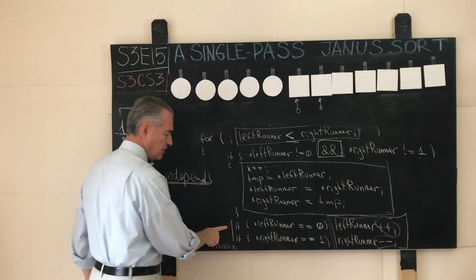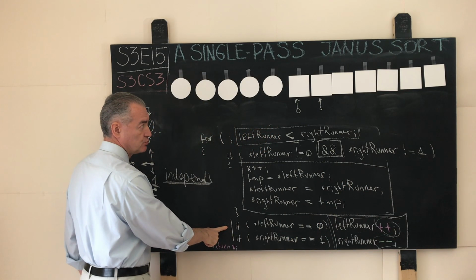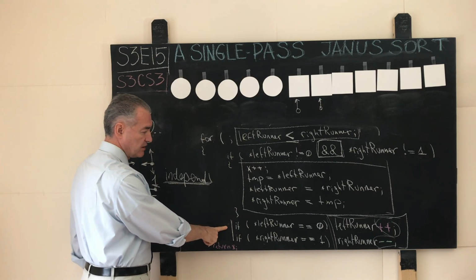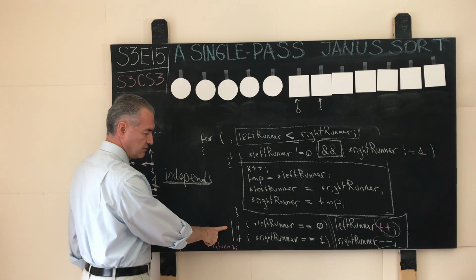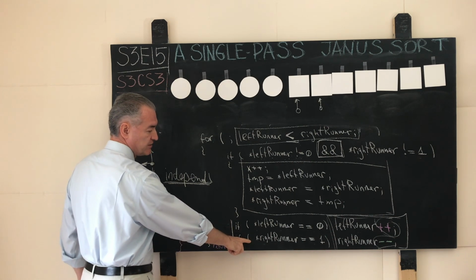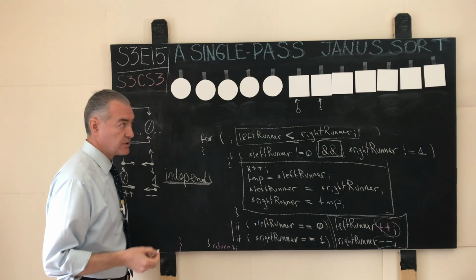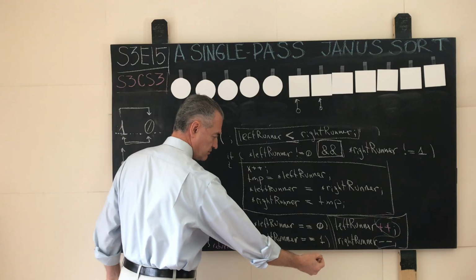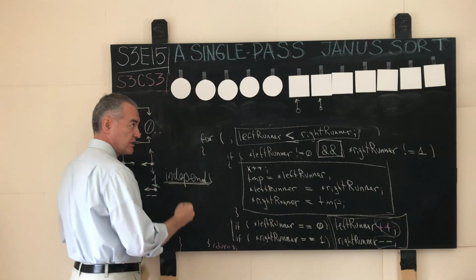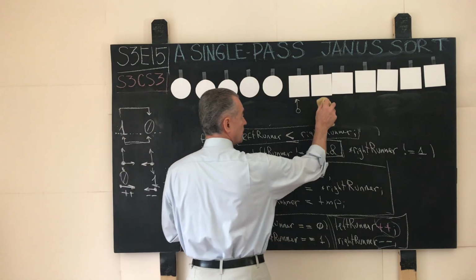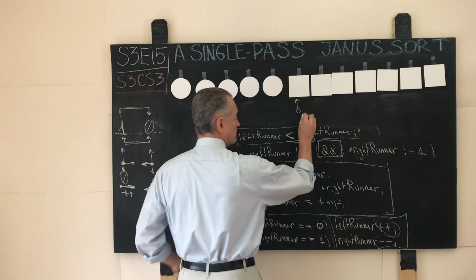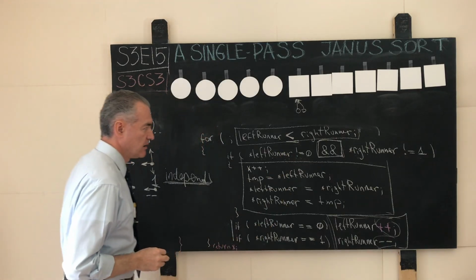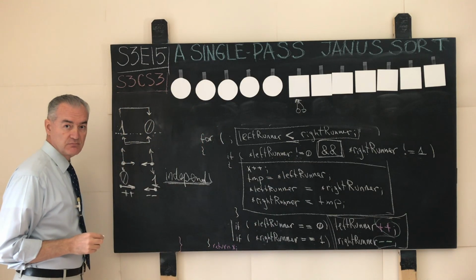No swaps. What about the advancement? The left runner is supposed to point to where? To a circle. Is it? No, it does not. So the left runner stays put. What about the right runner? Is it the case that the right runner points to a square? It is the case. So what do we do? We advance him in his reference frame forward, but for us it's leftward once. So now the right runner points into the same memory location.